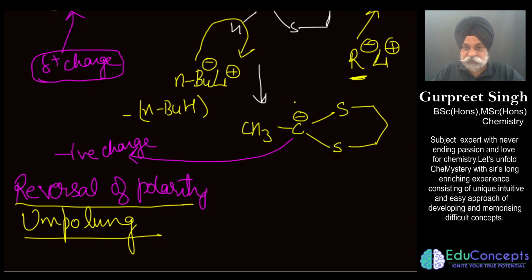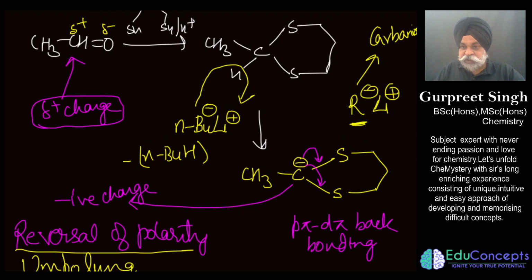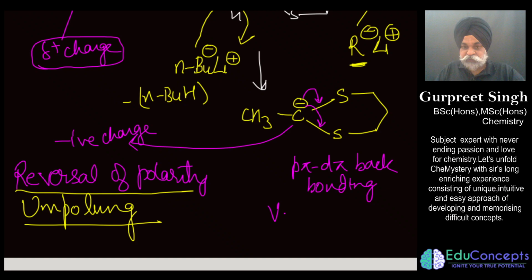Now the other matter of fact is, in this particular question, why has this hydrogen become acidic? This also is a very interesting question. It has become acidic because this can now do a sort of d pi p pi back bonding, p pi d pi back bonding, because of the availability of vacant 3d orbitals on sulfur.